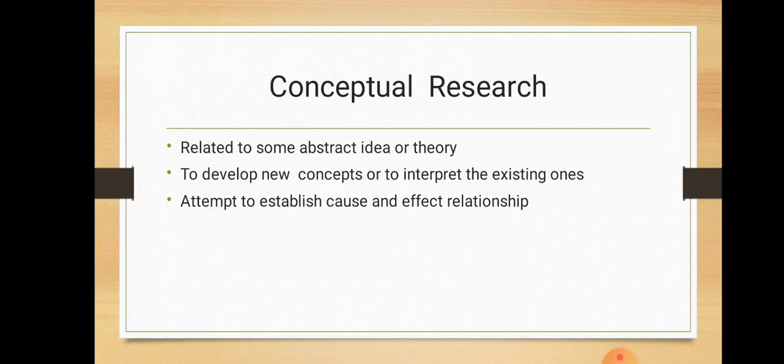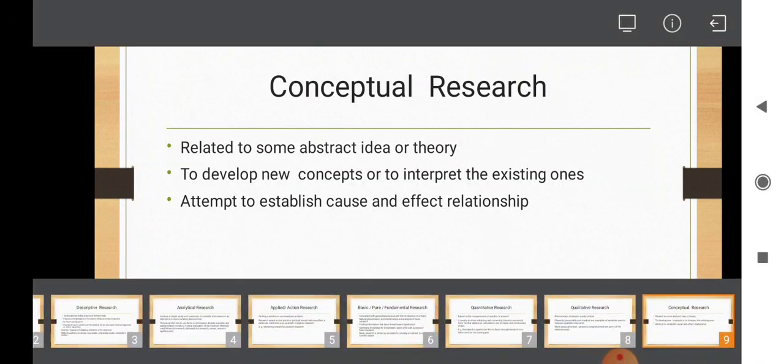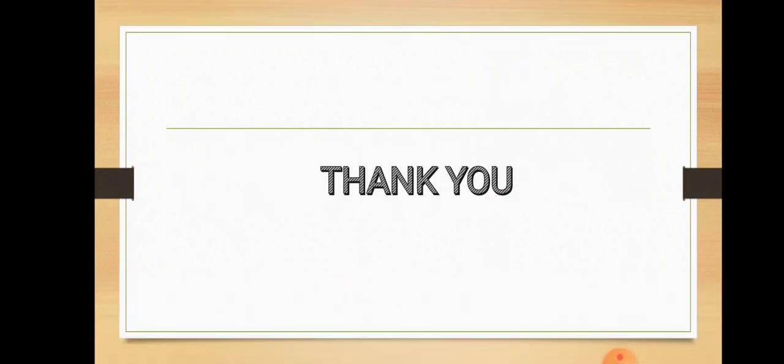It is characterized by experimenters' control over the variables under study and deliberate manipulation of one of them to study its effects. So, it is related to abstract ideas or theory and generalization of certain concepts and development of certain theories. These are some of the types of research which can be adopted in various fields to arrive at some conclusions or solution to some problems.